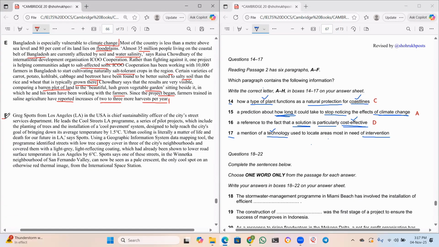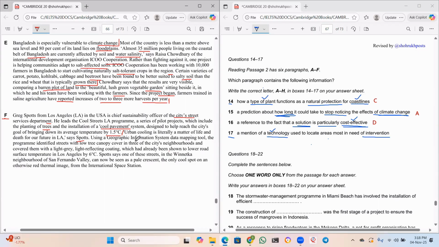Now, let us read F paragraph here. Greg Spots from Los Angeles in the USA is Chief Sustainability Officer of the city's Street Services Department. He leads the Cool Streets LA program, a series of pilot projects which include the planting of trees and the installation of cool pavement systems designed to help reach the city's goal of bringing down its average temperature by 1.5 degrees centigrade. Urban cooling is literally a matter of life and death for our future in LA, says Spots.